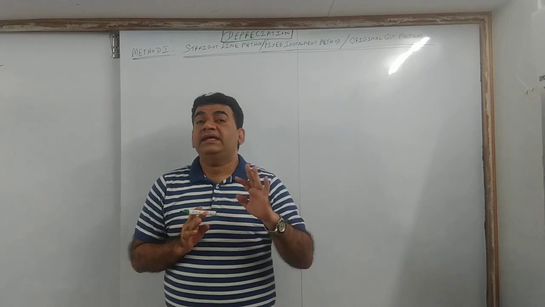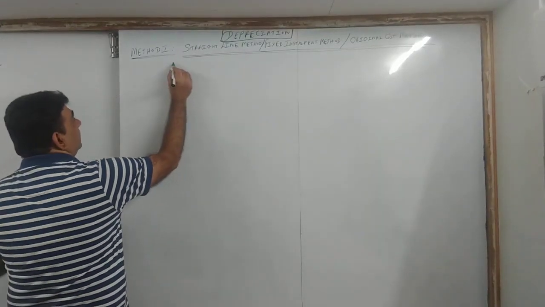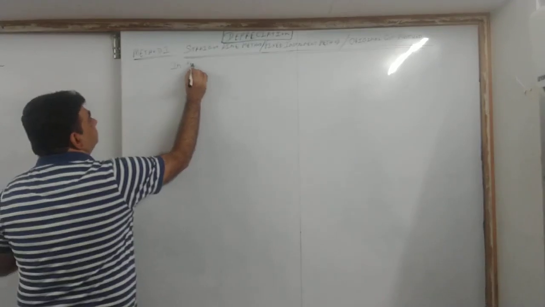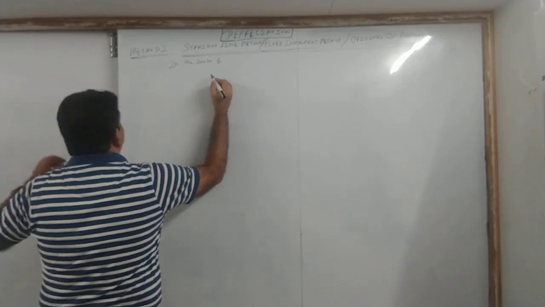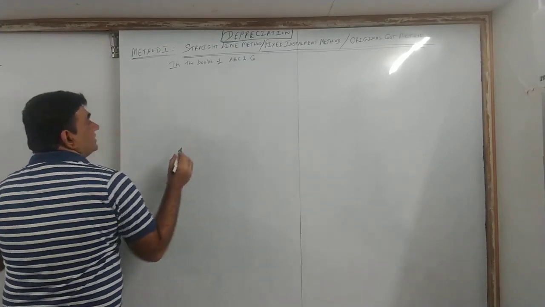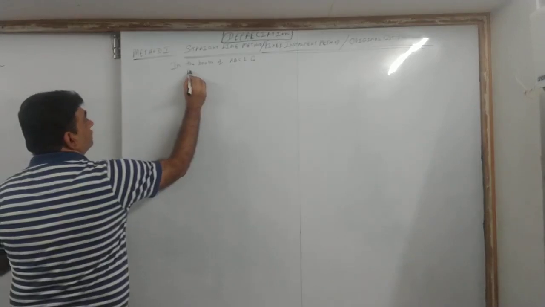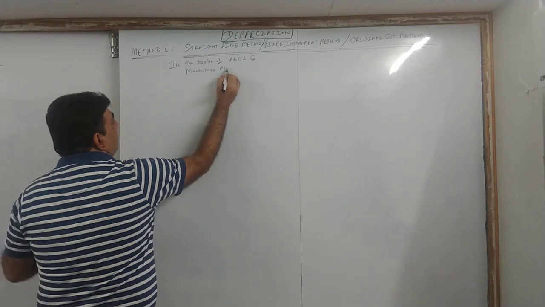Accounts you have to prepare in the form of ledger. Okay? On the left side, all of you give the heading. In the books of, who is the businessman whose account we are preparing? ABC and company. And the first account is what? Machinery account. Okay?